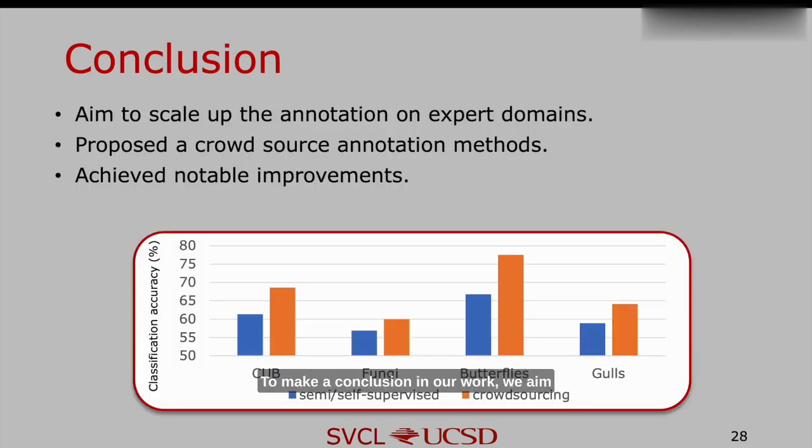To conclude our work, we aim to scale up annotation on expert domains. This is expensive if we ask an expert for labeling. We propose a human-in-the-loop method which regards cross-source workers as filters. Our method has achieved notable improvement on several fine-grained benchmarks.